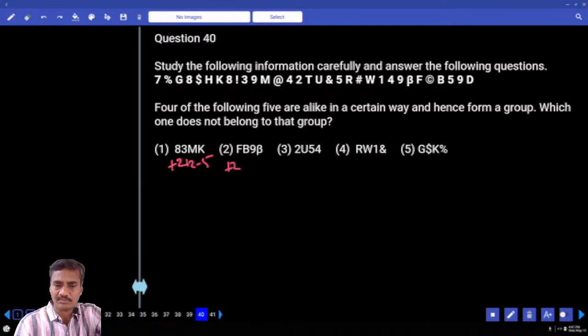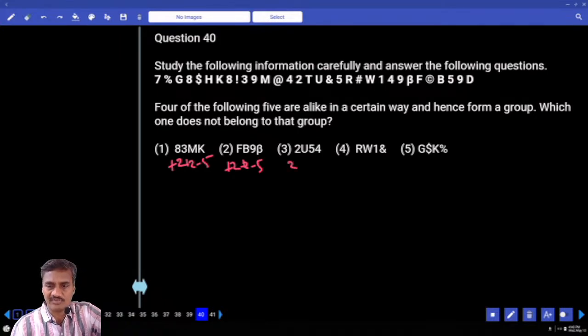B and 9 plus 2. 9 and beta, 9 and beta how many? 1, 2, 3, 4, 5, minus 5. Plus 2 minus 5. And 2 and U plus 2. And U and 5, U and 5 plus 2. 5 and 4, 1, 2, 3, 4, 5, minus 5. Isn't it? And so plus 2, minus 5.